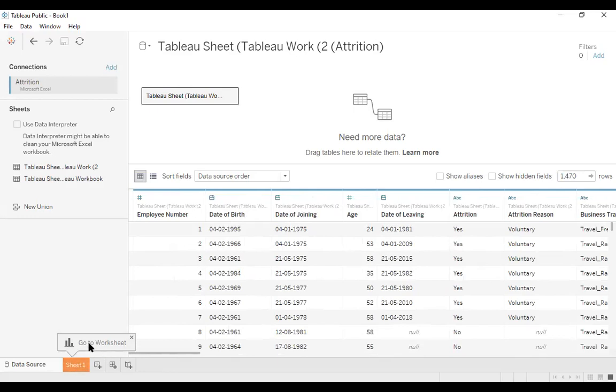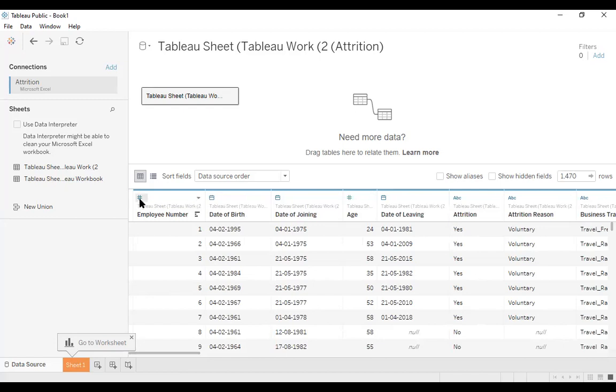Now this says go to worksheet, so we can go to the worksheet. So this is the data, and any correction in this data can be made here. Now before I go to the worksheet, let me explain the environment related to data sources. You can play along with the data.